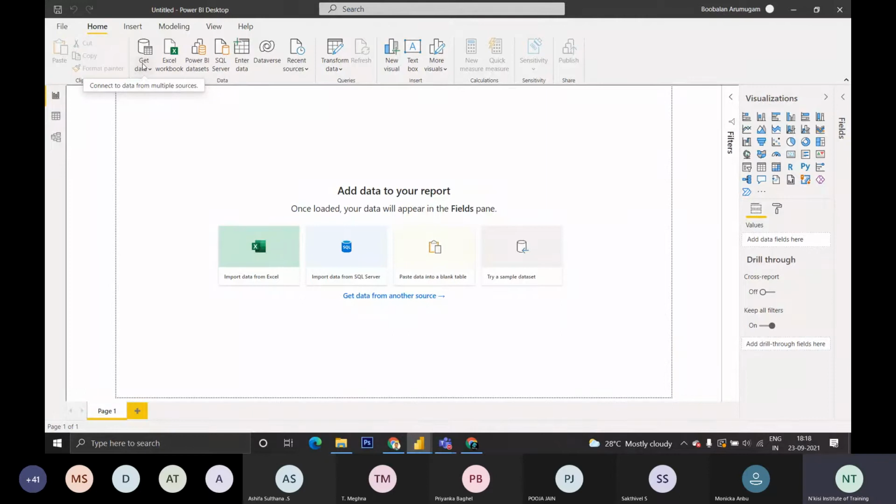Okay, then in this Power BI desktop version, we can analyze the data which we want to analyze. Okay, why are we using Power BI? First thing, like Excel, we can use Excel for data analysis and data prediction. Since we already know Excel, it will be easy for us, but it will be complex when the data is more and huge, and if you want to analyze and interact with it.